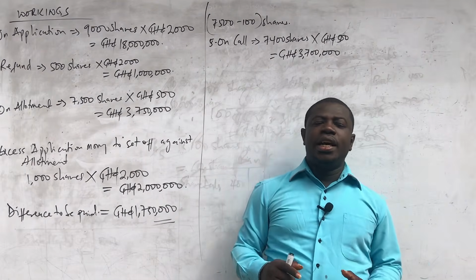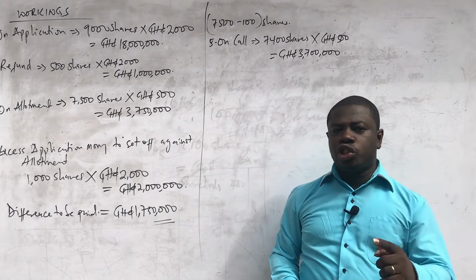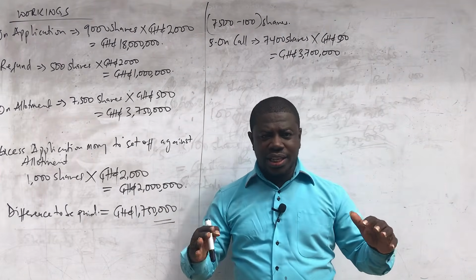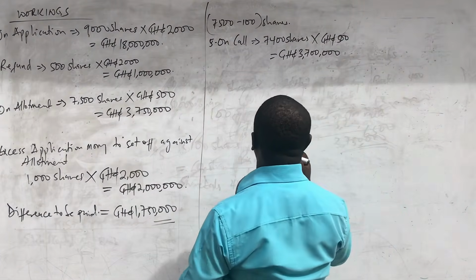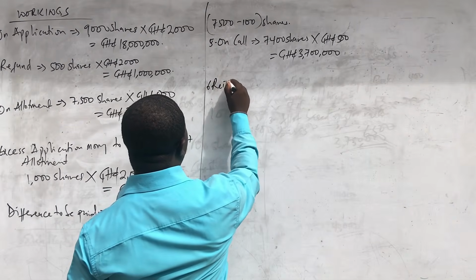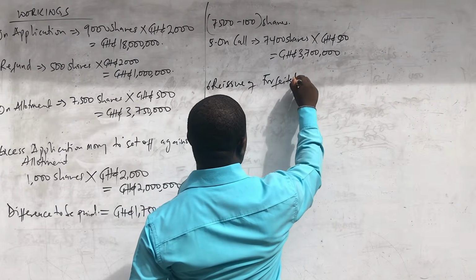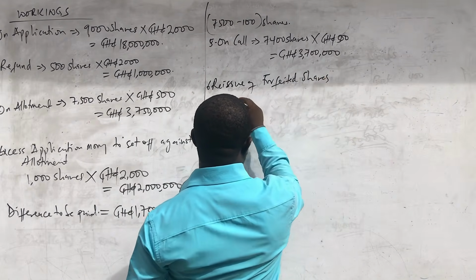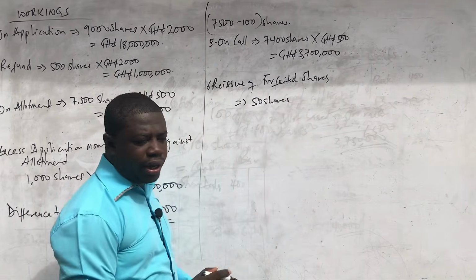After the forfeiture, the 100 shares that are in treasury, we are told that half of those shares were reissued. Not all the shares, half were reissued at a fee. So half of 100 shares will be 50. And so reissue of forfeited shares is going to be 50 shares, because we are told it's not all the 100 that was reissued.